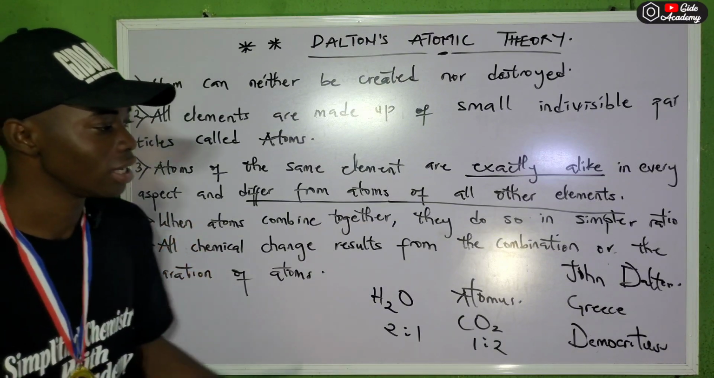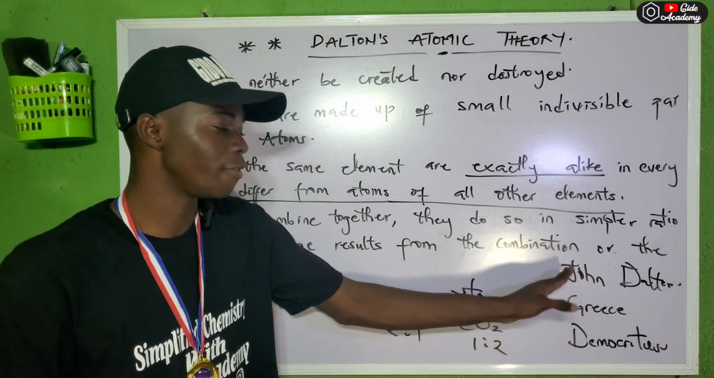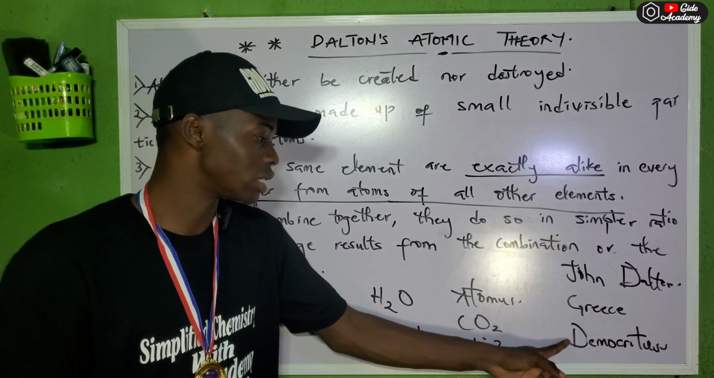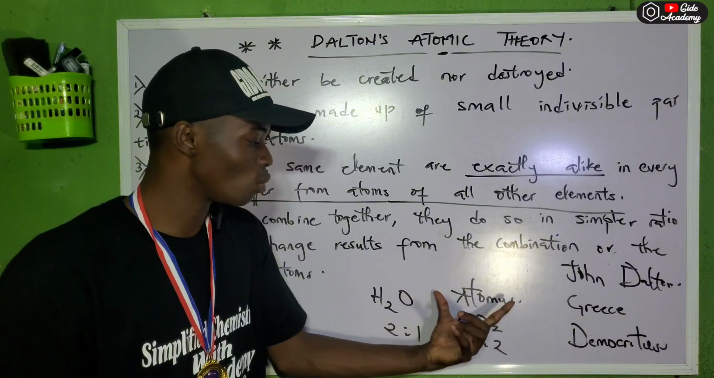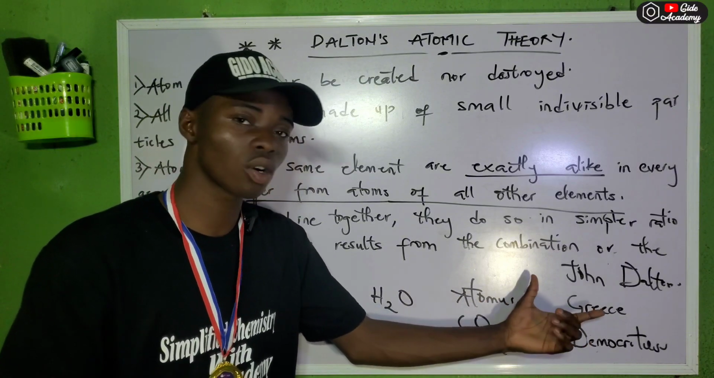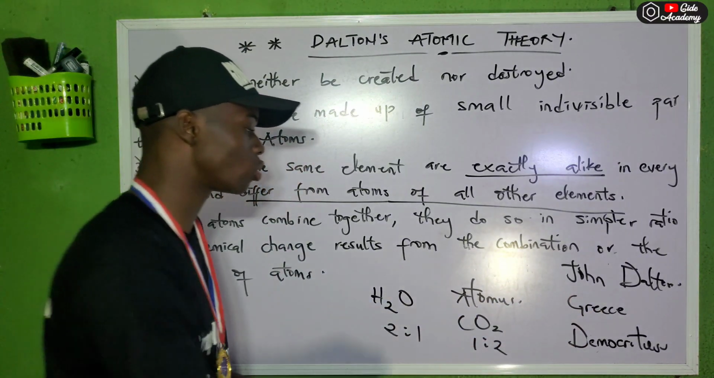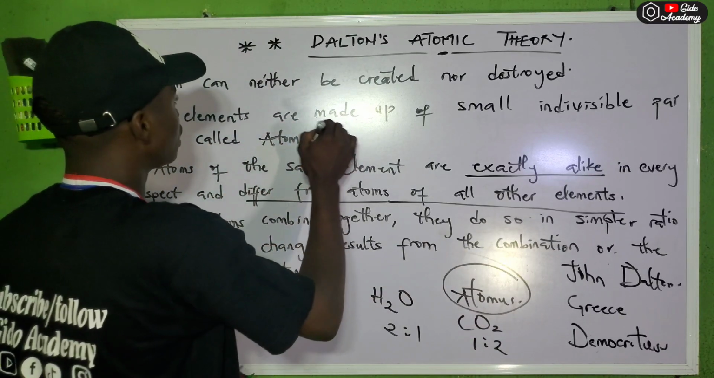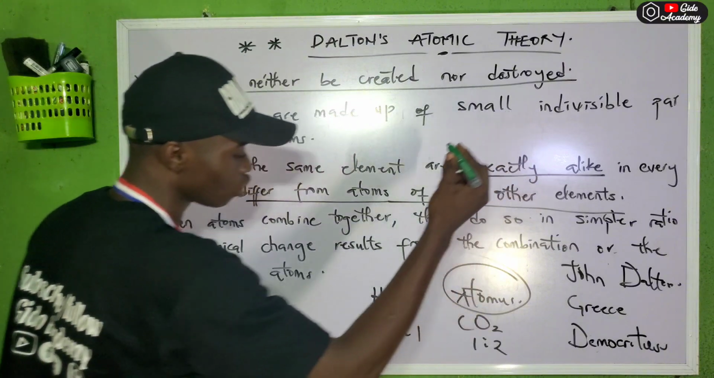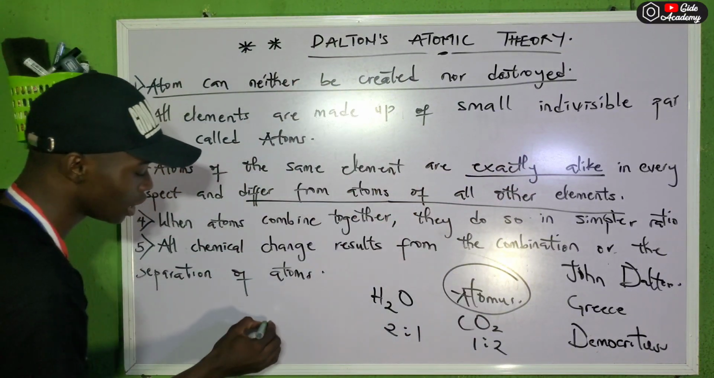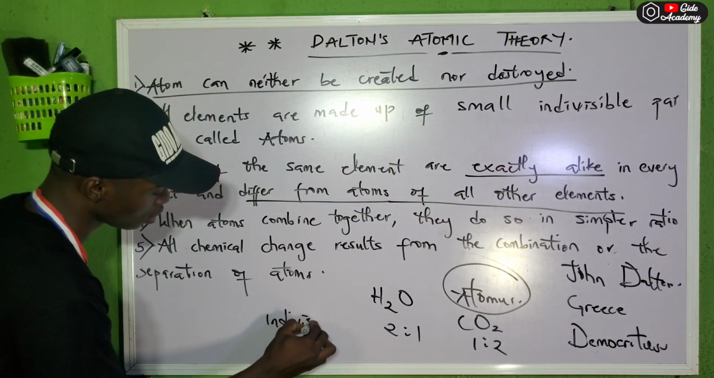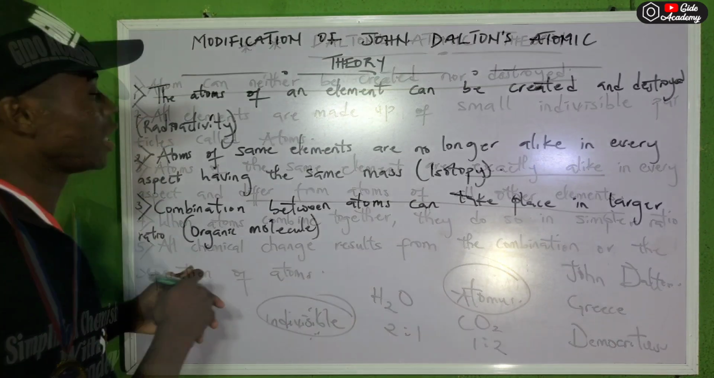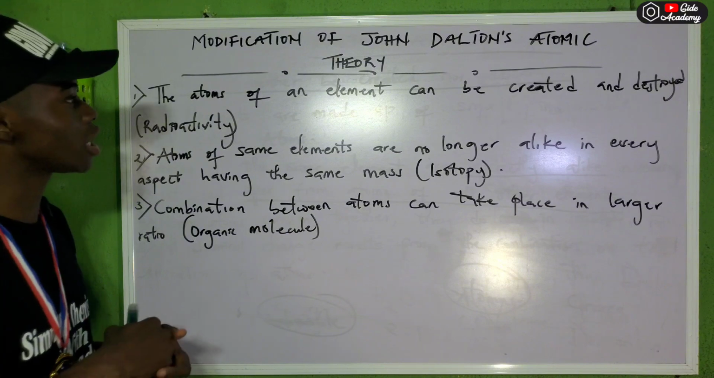Like I said earlier, John Dalton was the first person that proposed the atomic theory, and the word atom was gotten from Greek. The Greek word is atomos, which means it can neither be created nor destroyed. But the major meaning is that atom means indivisible. Anything that cannot be divided is called an atom.